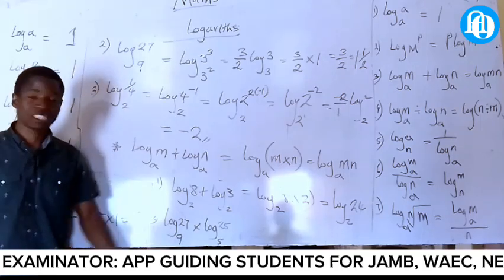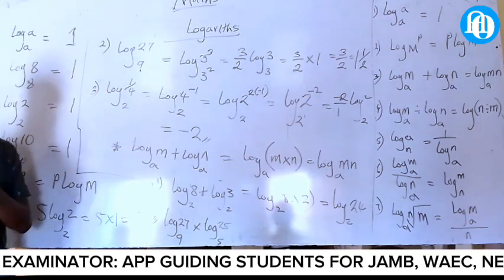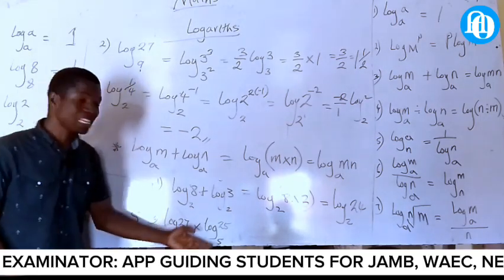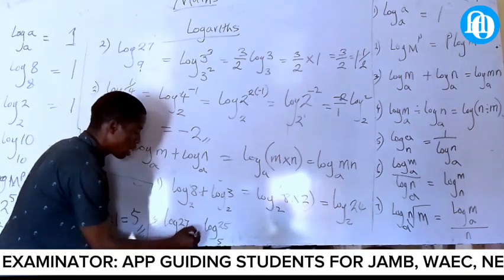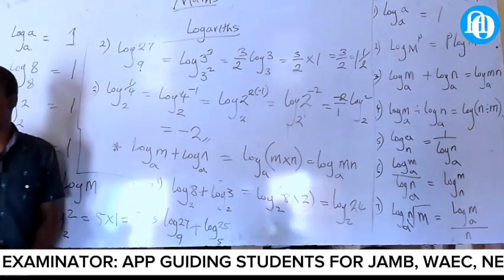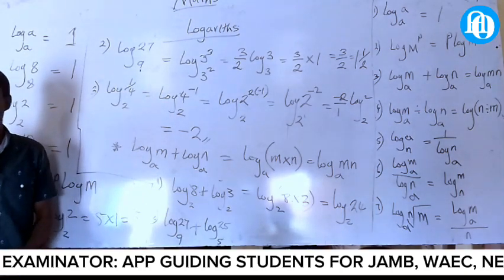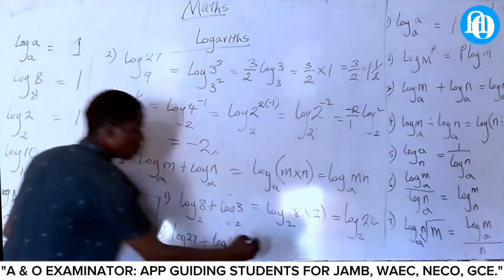They are not the same root, yes or no? This one is plus, so sorry, we are doing plus. They are not the same base, yes or no?